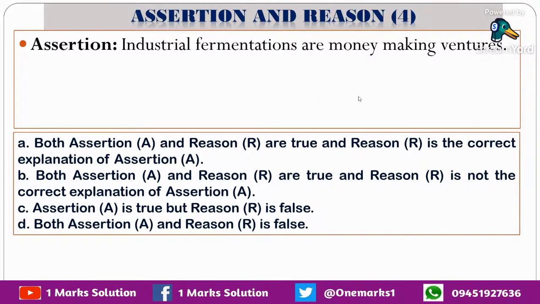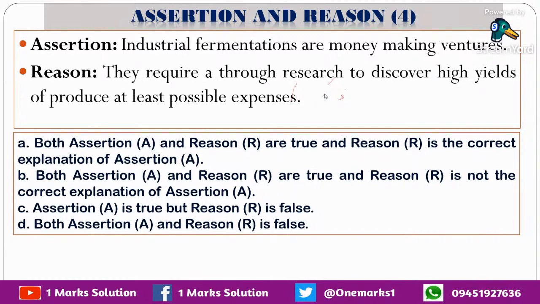Fourth question, assertion statement is like this: industrial fermentations are money-making ventures. So we have seen industrial fermentation here. That means the use of microbes for industrial purposes. So we know that it's large quantity making, so it is money-making. That statement is true.